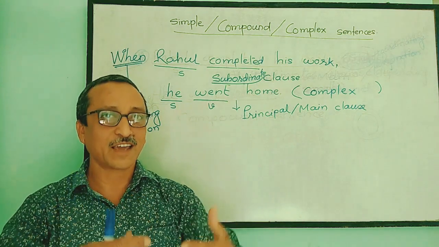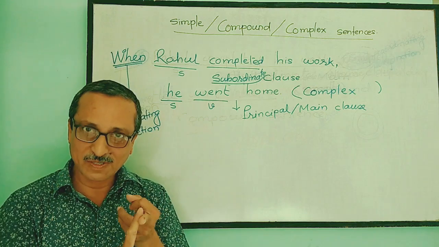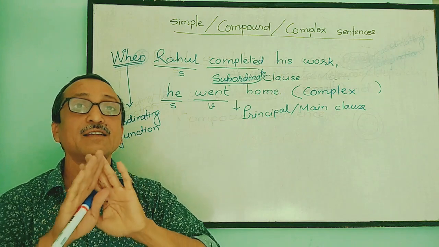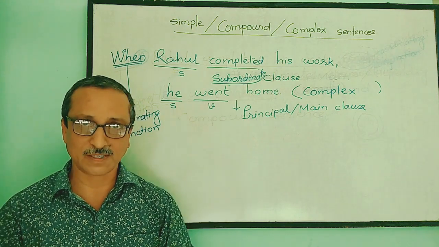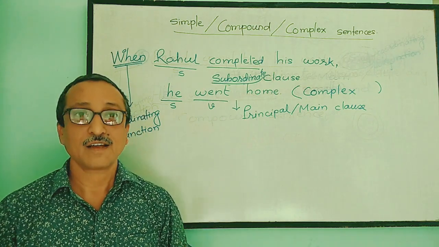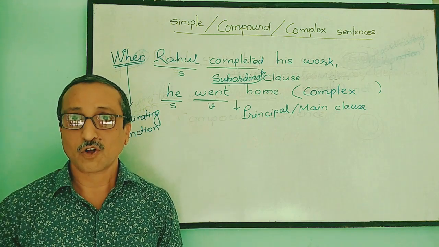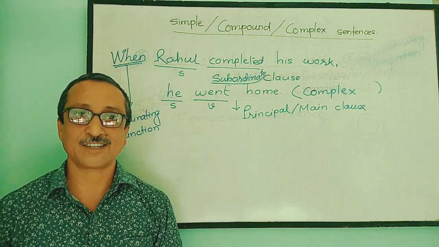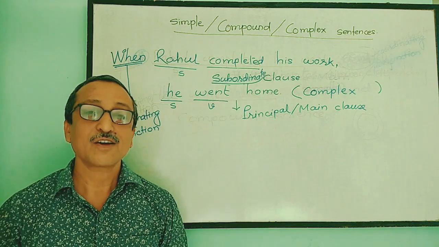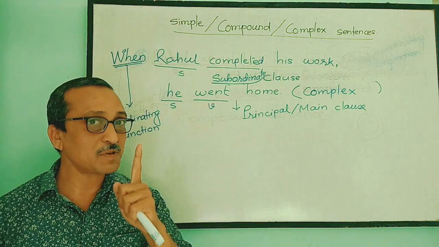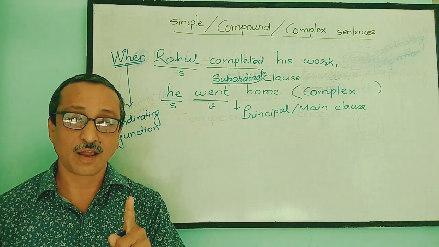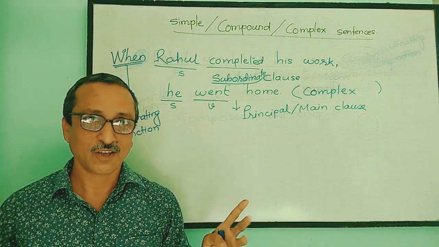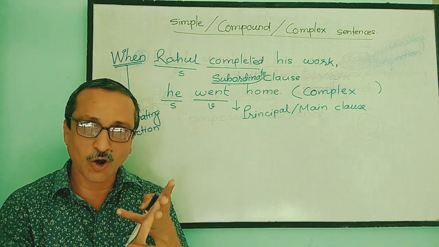Now revise once again. What is a simple sentence? A simple sentence is a sentence in which there is one subject, one finite verb and complete meaning. This is the demand of a simple sentence. What is a compound sentence? Two principal clauses or more than two principal clauses joined with the help of a coordinating conjunction. What is a complex sentence? A complex sentence is one in which there is one principal clause but one or more than one subordinate clause or clauses. Got the simple sentence, compound sentence and complex sentence?